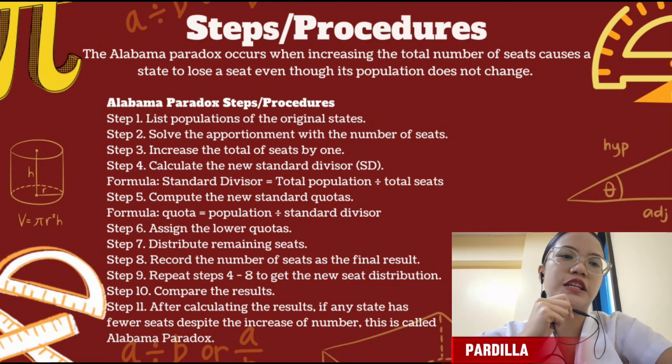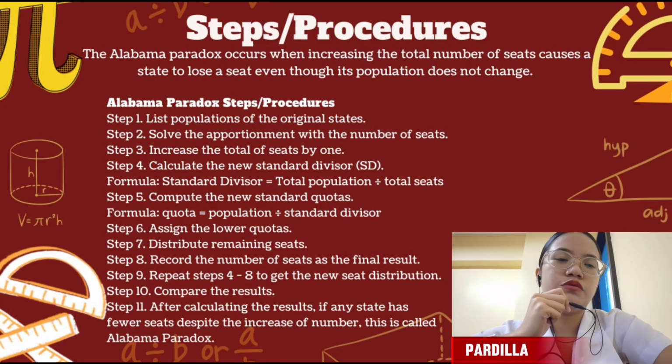So here are the steps and procedures. Step number one, list populations of the original states. Step number two, solve the apportionment with the number of seats. Step number three, increase the total of seats by 1. Step number 4, calculate the new standard divisor by having this formula. Standard divisor is equal to the total population divided by the total seats.